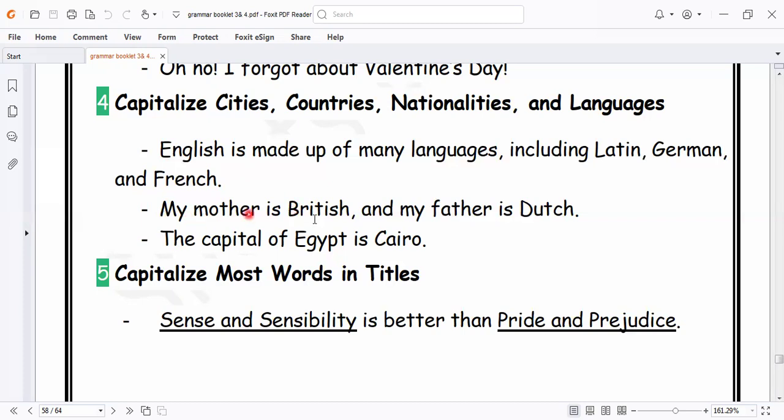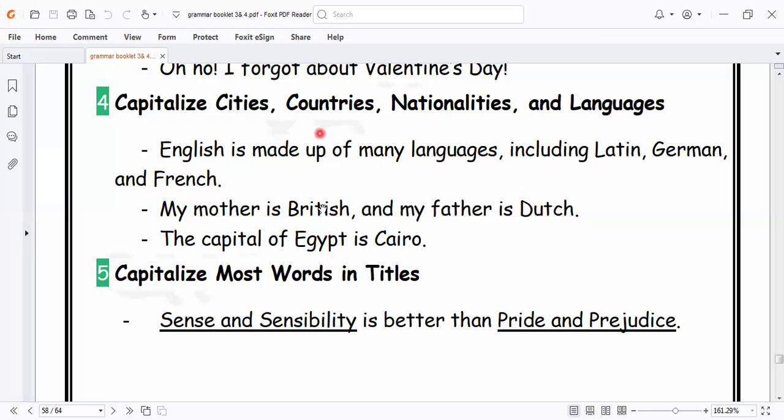Britain, like Cairo, like Saudi Arabia, like United Kingdom, all these names of countries or cities must be written in capital letter.